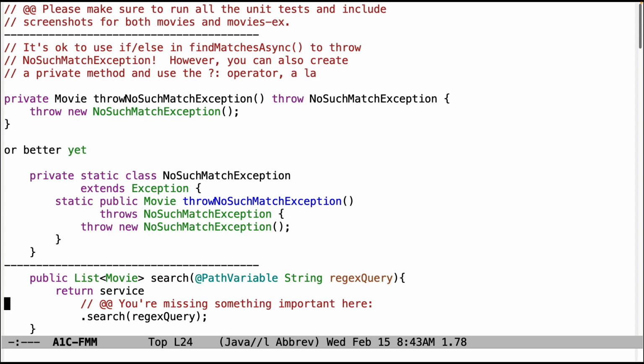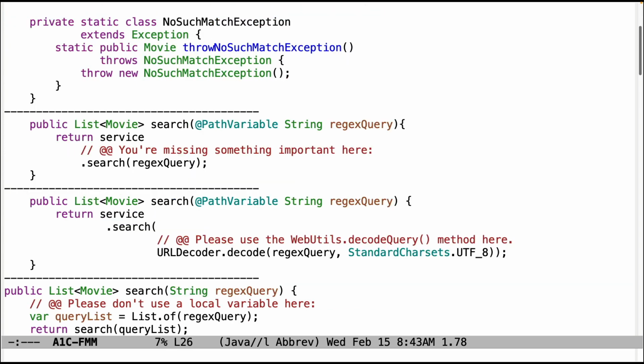Coming down here, a lot of people, for some strange reason that I don't quite understand, are not including the decode query method here. And that should not pass the test. The test should fail. So make sure you're using the latest version of the tests. Make sure you have pulled the repository from my repository to get the latest version. Maybe that's what's going on, I'm not sure. But make sure you have that in there, and if you're failing your test, that's probably why.